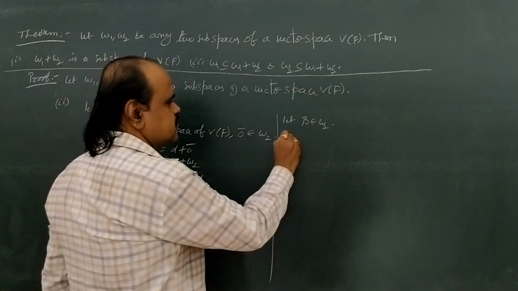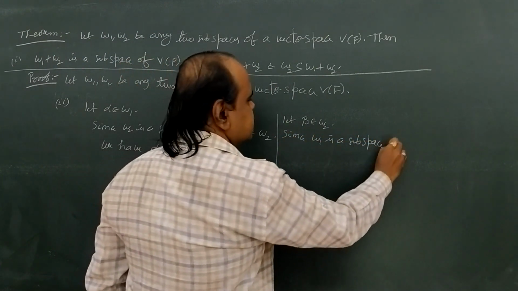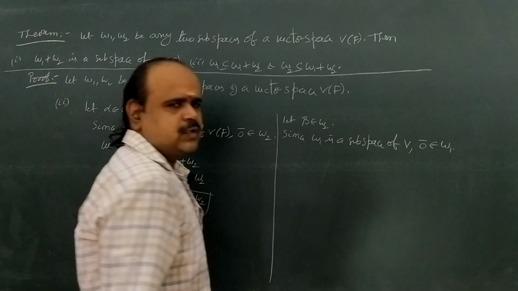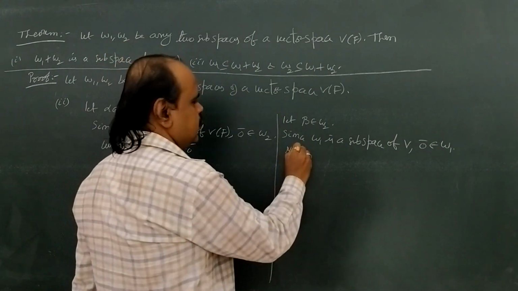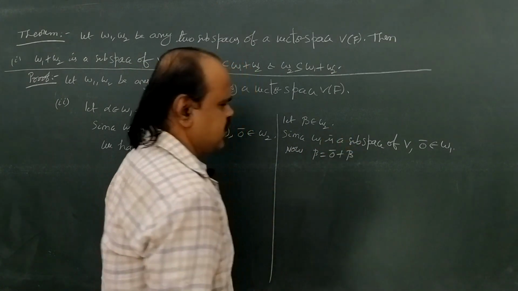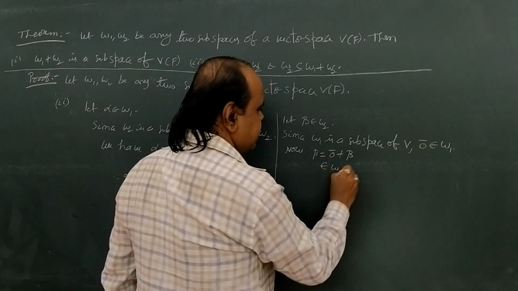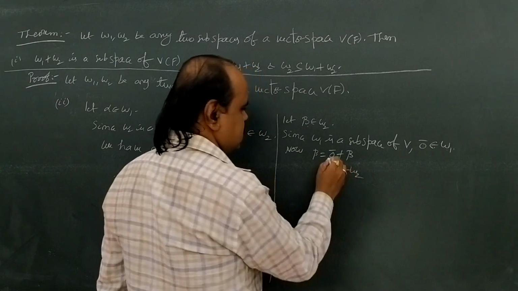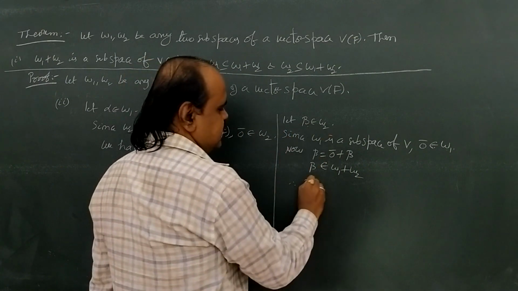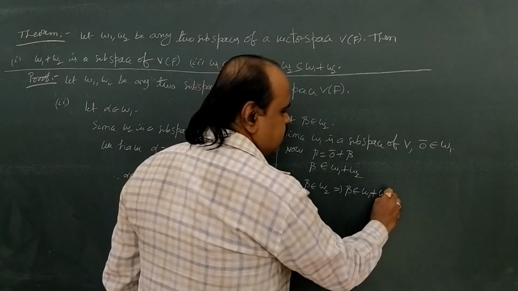For that, let β belong to W2. Since W1 is a subspace of V, 0 belongs to W1. Now, write β as 0 + β. Here, 0 belongs to W1 plus β belongs to W2. So totally β belongs to W1 + W2. Therefore, at the start we took β in W2 and now we have proved the same β belongs to W1 + W2.